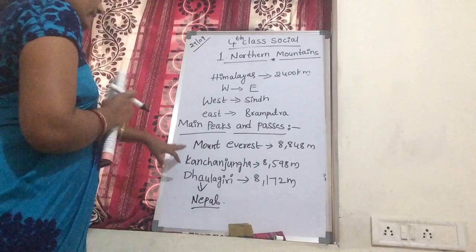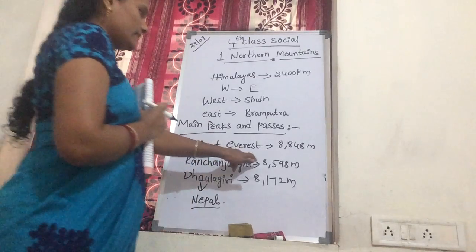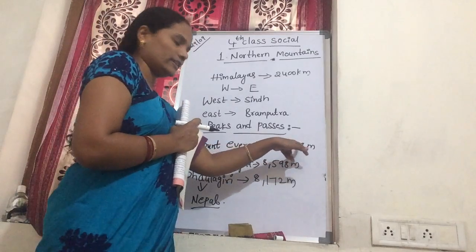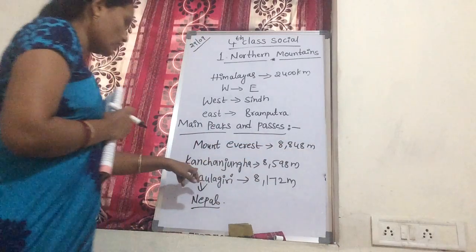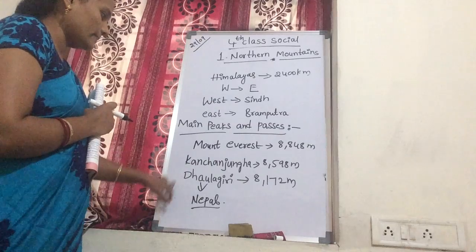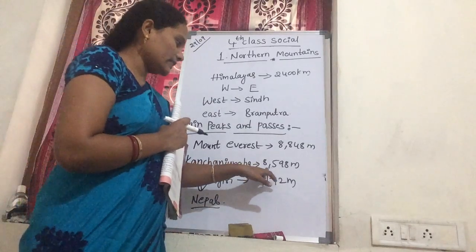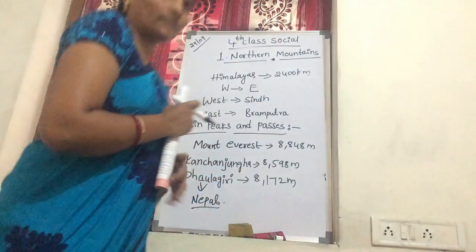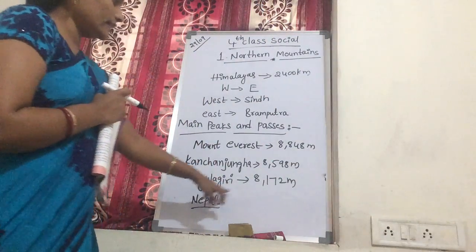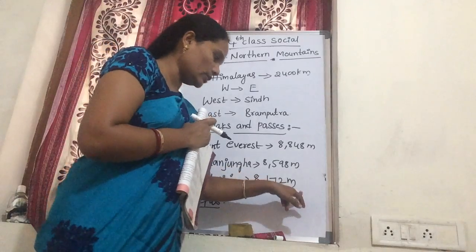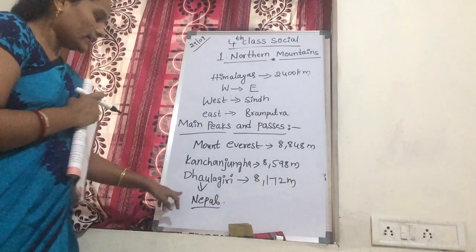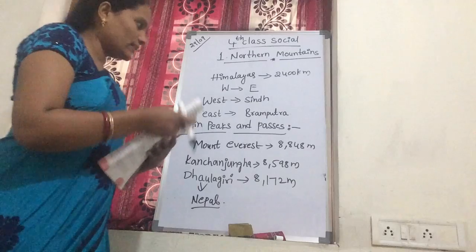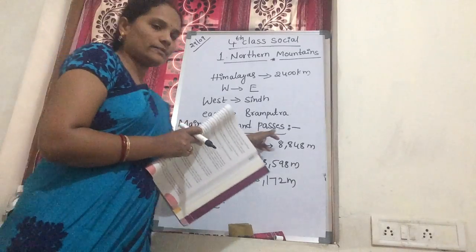What is our highest peak? Mount Everest, 8,848 meters. Now the other peaks: Kanchenjunga, 8,598 meters. Next, Dhaulagiri, 8,172 meters. This Dhaulagiri is situated in Nepal. This is about the main peaks and passes.